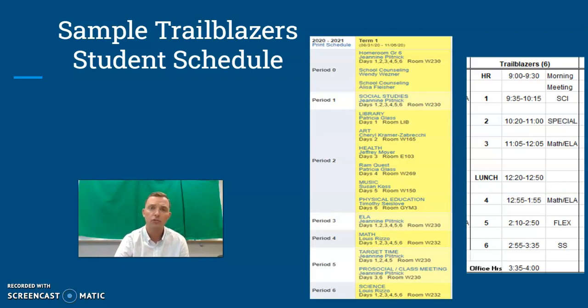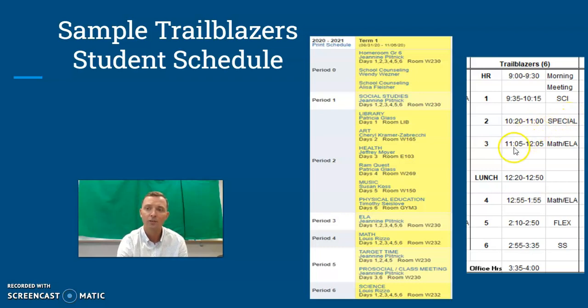A sample Trailblazers schedule will look as follows. We have again here on the left-hand side our Skyward schedule that you will see, and we have our virtual schedule on the right. Again, 9 to 9:30, all groups are having their morning meetings. First block would be 9:35 to 10:15, which will be science for both classes, both switch pairs. After that, 10:20 to 11 o'clock will be your special. Again, to find your special, you will look to your Skyward schedule and find out which day you have your special and follow the day schedule, the 6-day cycle.